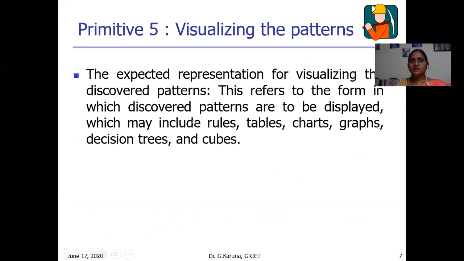There are different methods: rules, tables, charts like bar charts, histograms, pie charts, line charts, decision trees, cube or multidimensional format, and cross tabs. Based on the user requirement, we have to choose the visualization technique suitable for that particular task. So these 5 primitives are very, very essential.